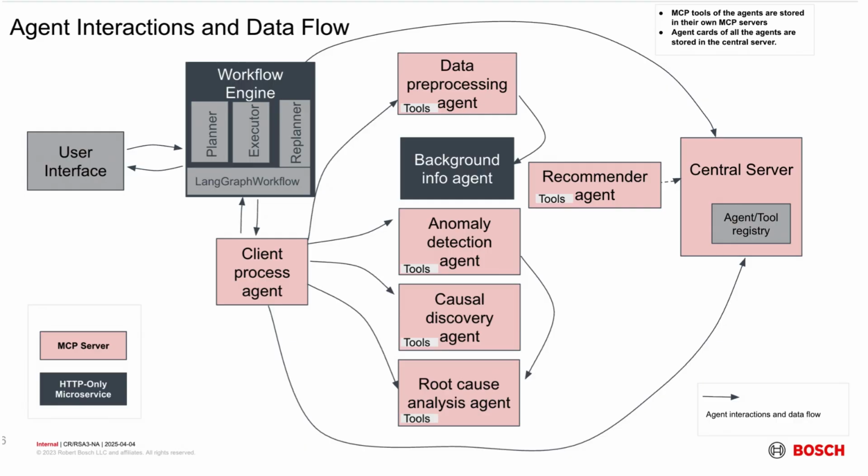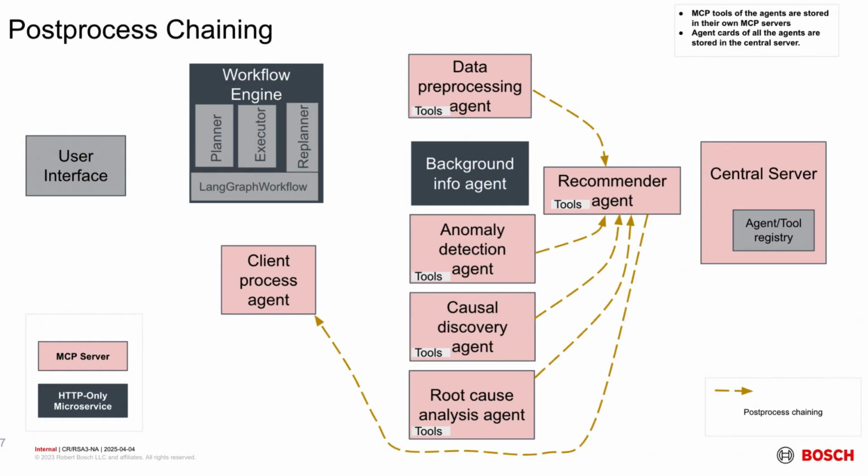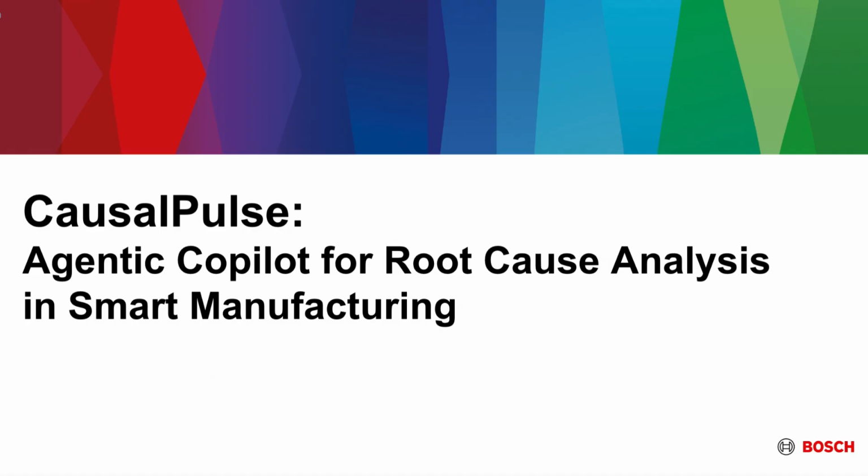Once registered, agents communicate and collaborate to process the data, execute anomaly prediction, perform causal discovery, and carry out root cause analysis. Stage 3 handles post-process chaining. After the primary agents complete their tasks, the recommender agent is activated. It analyzes the current system state and suggests the next best actions, guiding operators toward optimal decisions. Together, these stages form a flexible, modular, and intelligent multi-agent architecture, the foundation of CausalPulse.